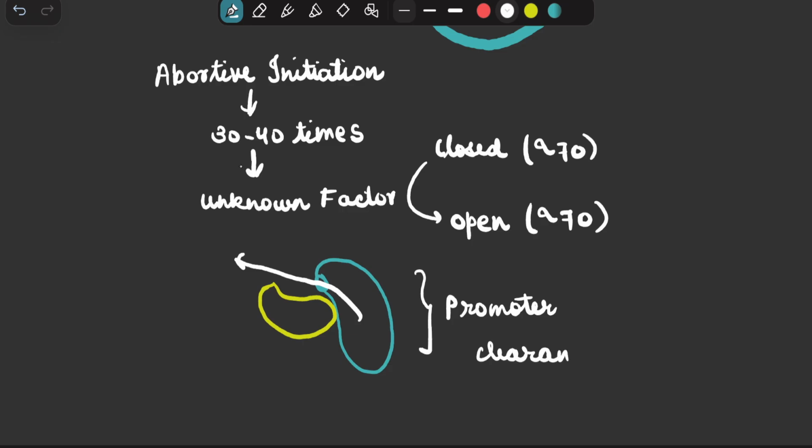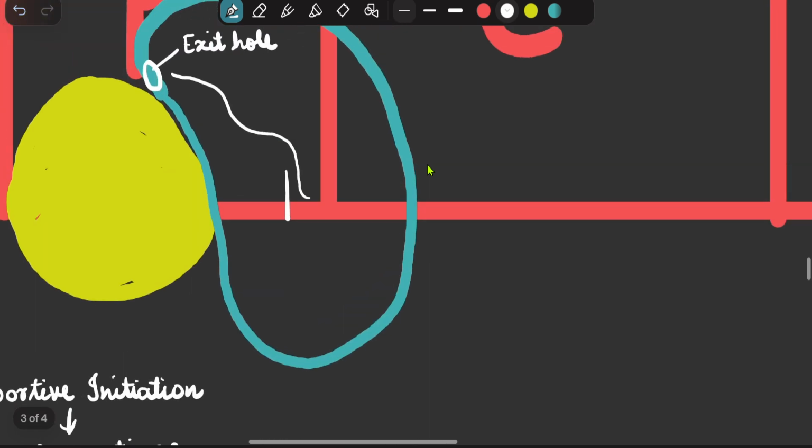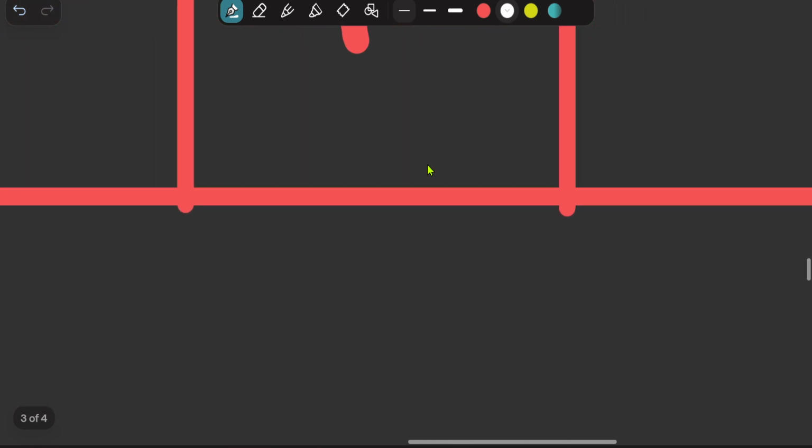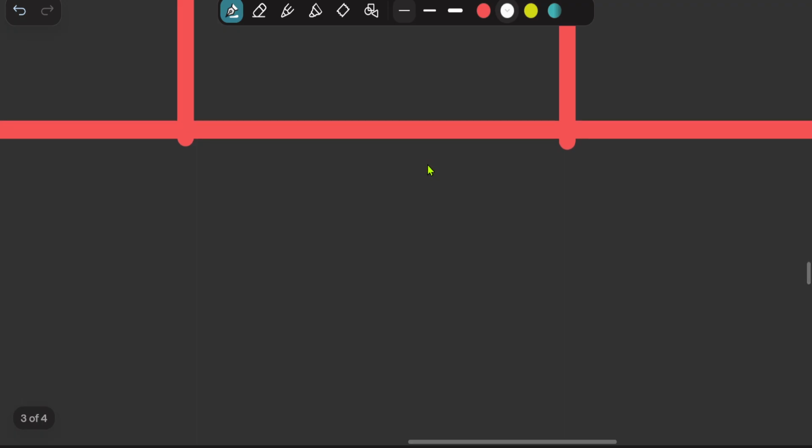And after the promoter clearance has taken place, the DNA-dependent RNA polymerase will move forward to the coding region, and then the coding will be done and the whole of the elongation of RNA will be done. Finally, it has to come to the termination region. Now, on the termination region, it can be through two kinds.